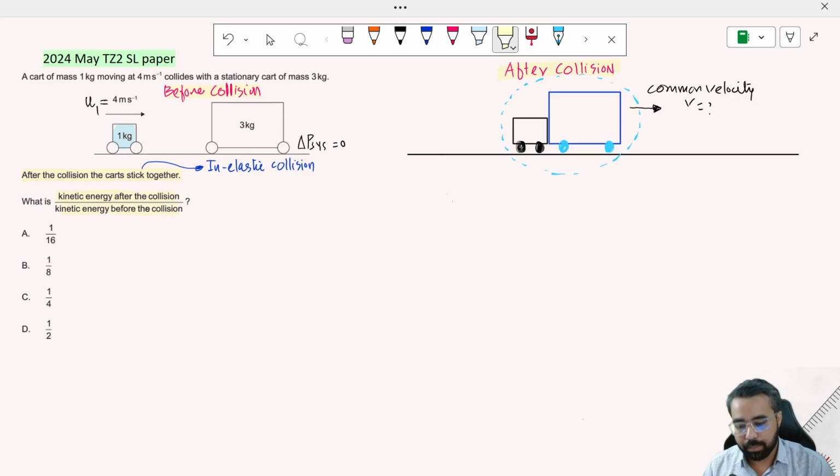But you cannot approach this directly unless you apply the law of conservation of momentum, because that empowers you to find the velocity after collision.